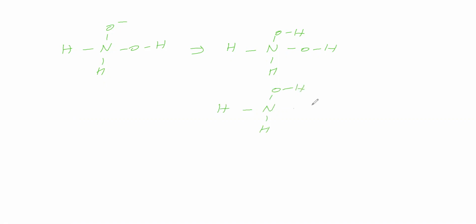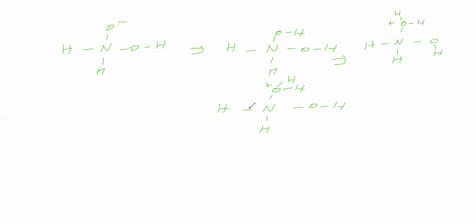Another compound. Now what is happening is H plus is attacking the OH. Therefore OH becomes OH2 plus. Here also OH2 plus we will take. So this water will leave by taking a lone pair.